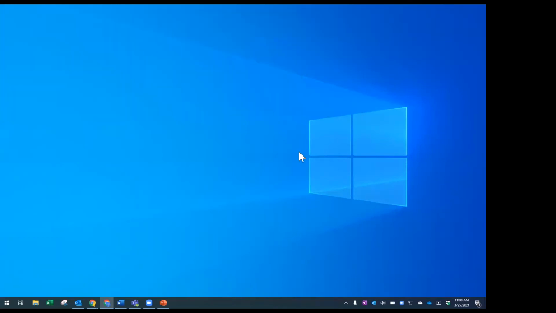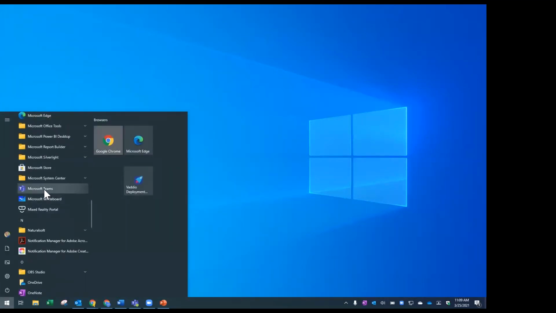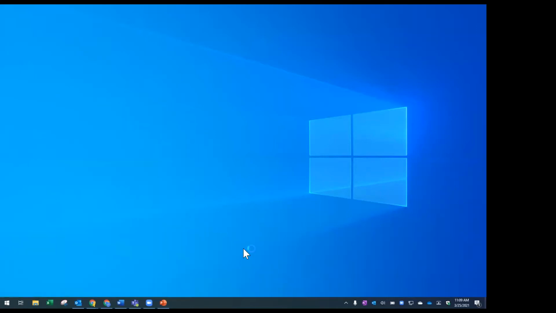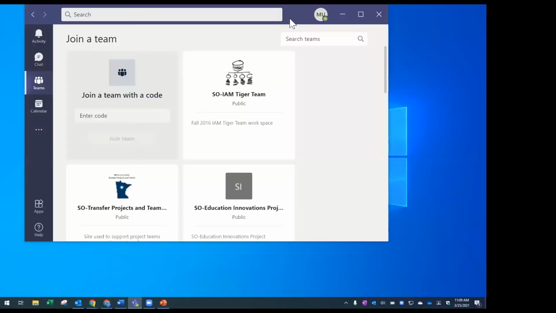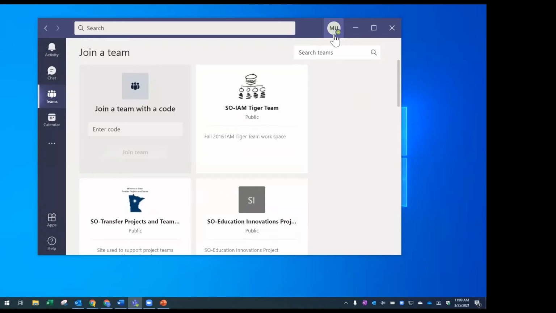Okay. So here I am on Windows. If I want to open the Teams application, I'm going to press the start button, and I can scroll to Microsoft Teams and select that application, and it will start up here. I just realized I already had it open, so I just reopened it. And then here's my Teams application logged into my demonstration account.